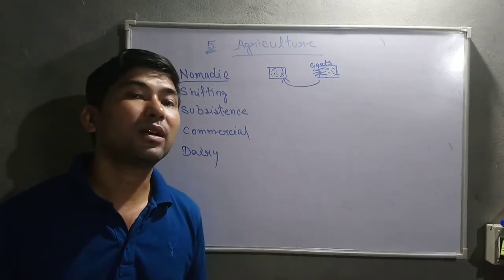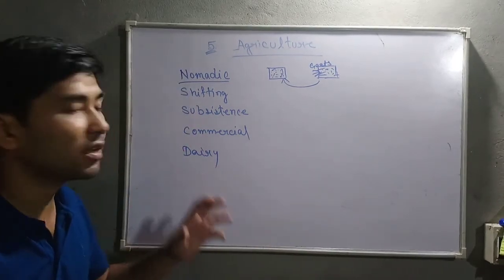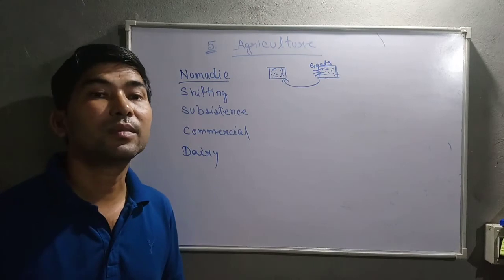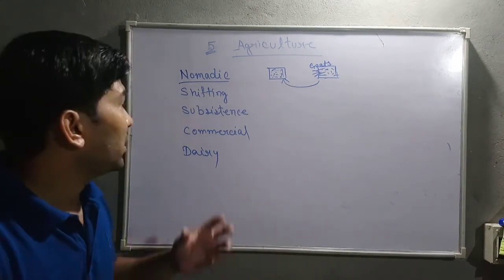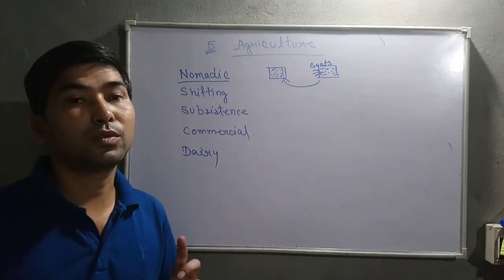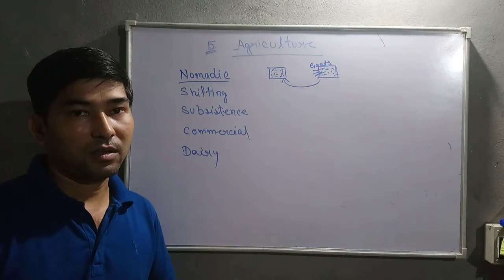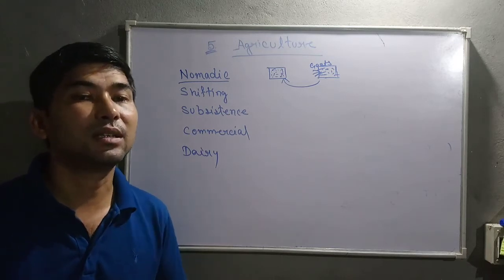After 1 or 2 years, they will leave this land and search for a new piece of land for doing shifting cultivation, because this type of cultivation can only be done for 1 or 2 years. After that, the quality of the soil decreases.